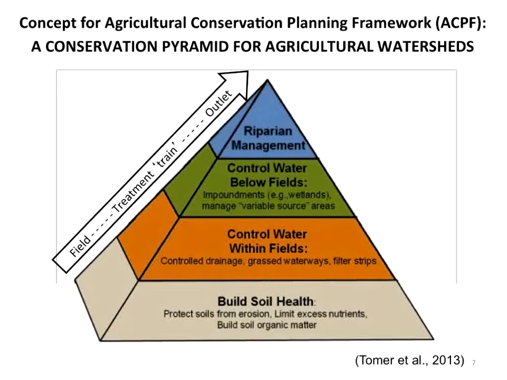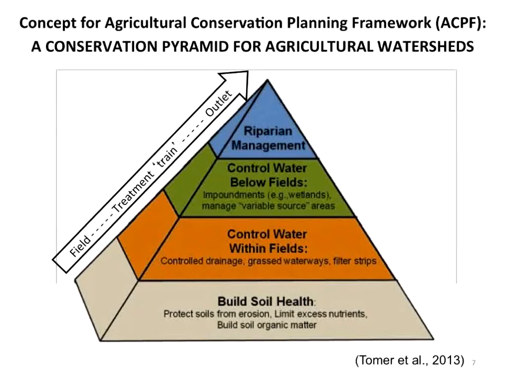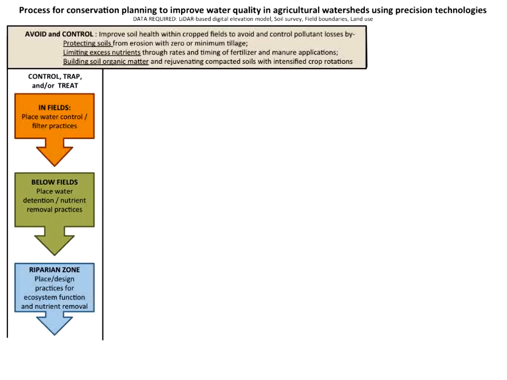And so to take this concept and think about developing a toolbox, we've developed this framework, which is an organizing way of looking at the different tools that are part of the ACPF. You see this color sequence here. If you just flip that upside down, you can see the base of the pyramid up at the top there.